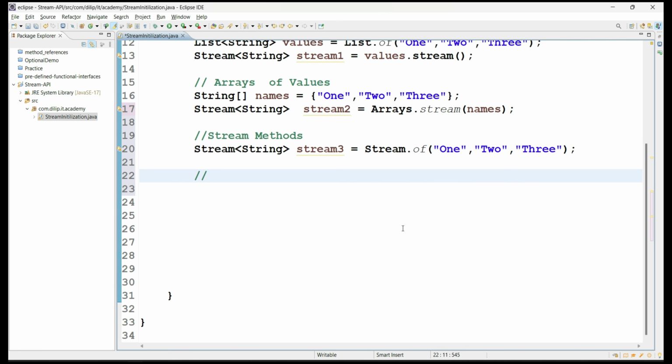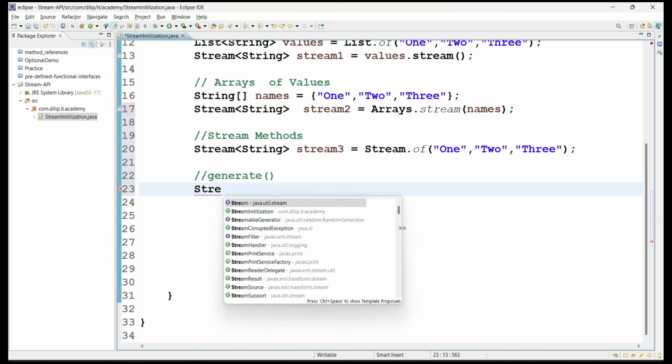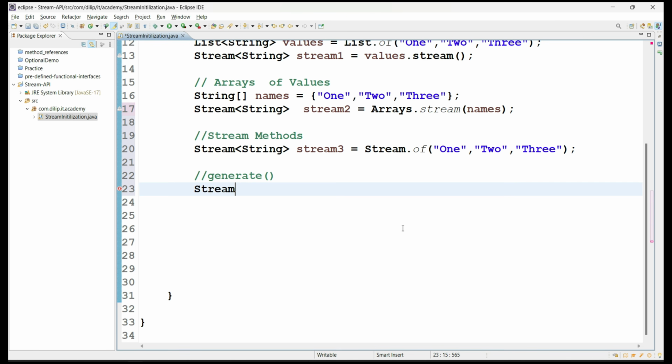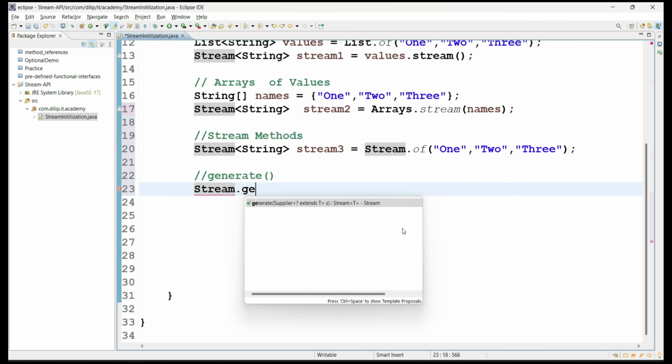Similarly, I can use one more method provided by Stream, called generate. How it works, we will see now. Generate is also a predefined method from the Stream interface.